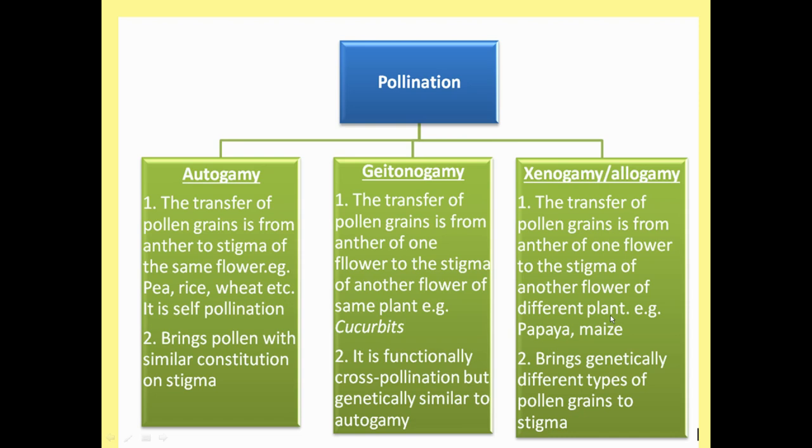The male flower is produced on one plant, however, the female flower is produced on another plant. The examples are papaya and maize. It ensures genetic variability in the future seeds. This is the type of pollination which actually brings about genetic variability in future seeds. So this is very, very important.